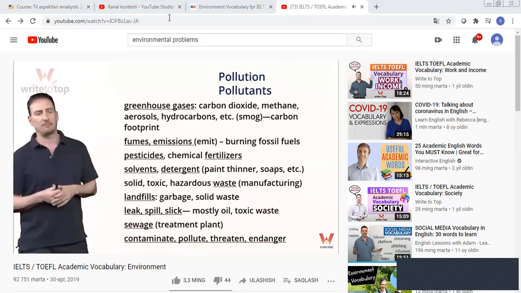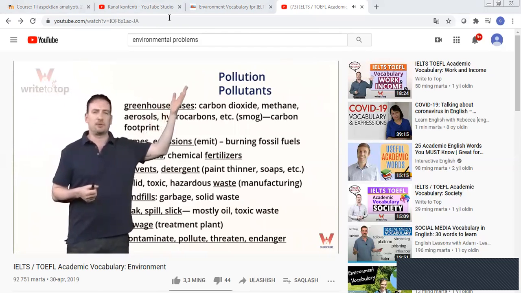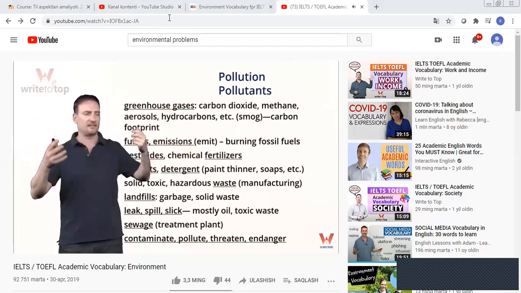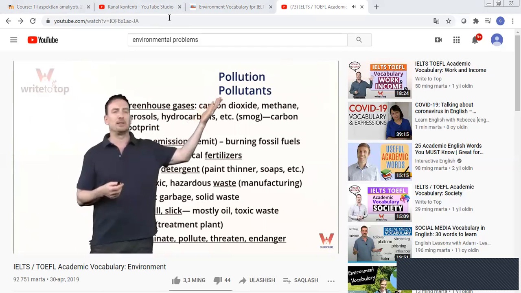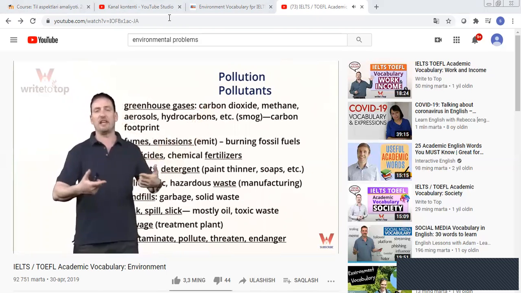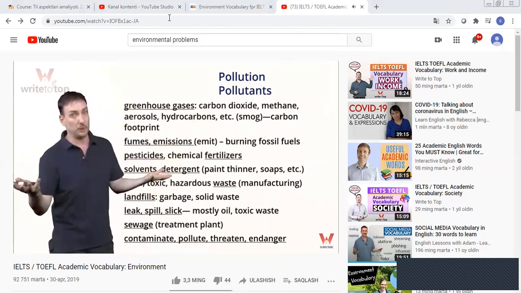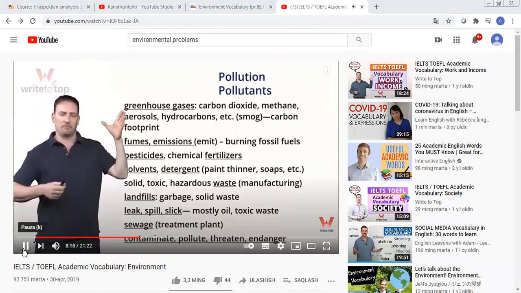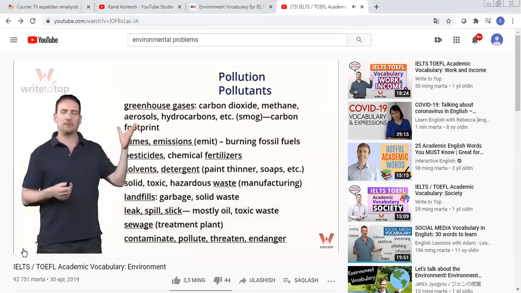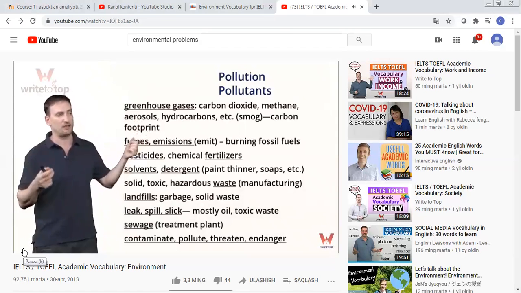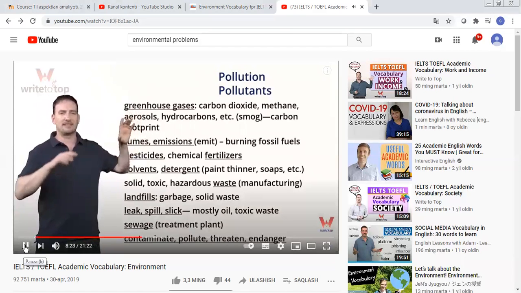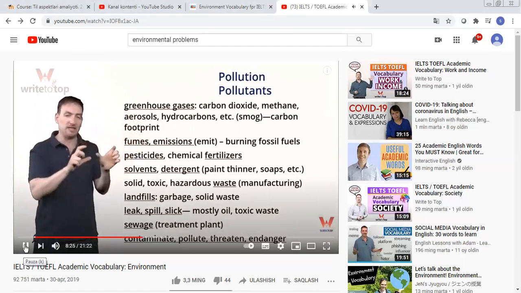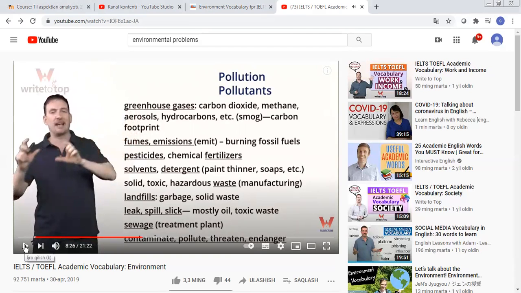So now let's look a little bit at pollution. When we talk about pollution, it means air, land, sea, etc. And we also have pollutants, the things that create pollution, the things that pollute, basically the verb. Now, greenhouse gases, I think most people have heard this expression before. A lot of people separate the two words, green house. So here are polluted and pollutants.